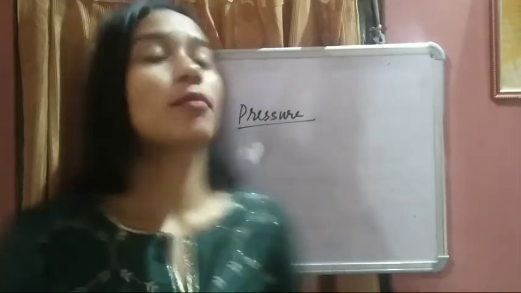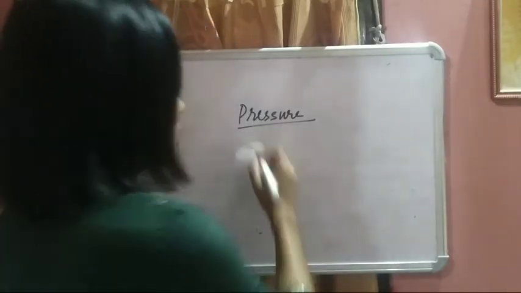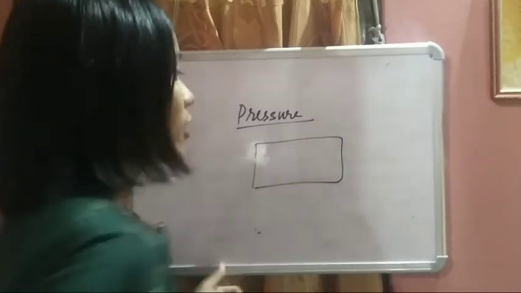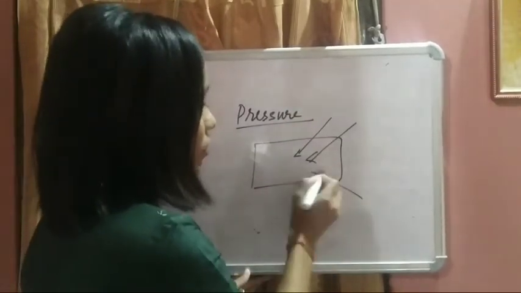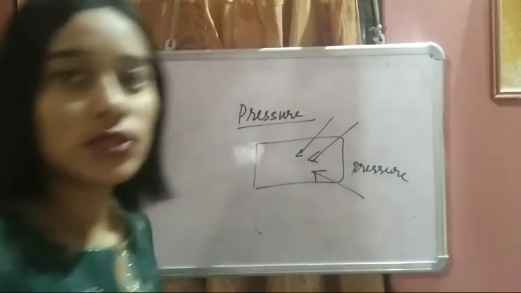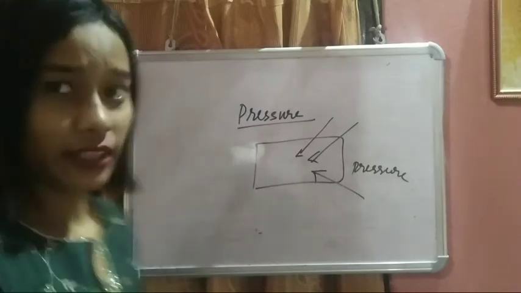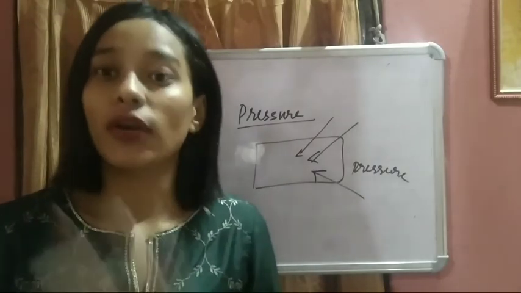So students, so far we discussed force. Now let us discuss pressure. What is pressure? The force acting per unit area is called pressure. Suppose this is the area. How much force is acting in this area will be the pressure. Now how will you find the formulas of pressure, force, or area?